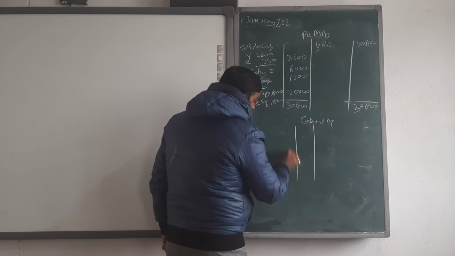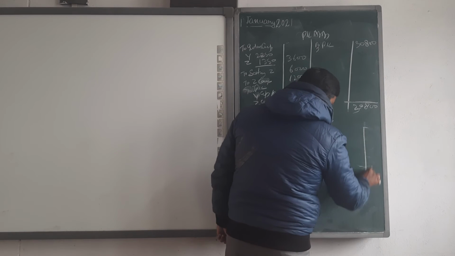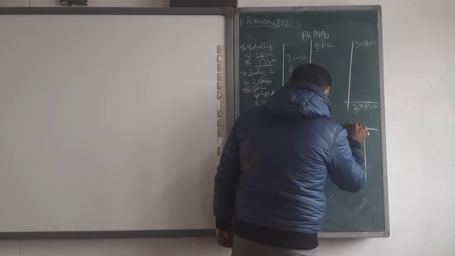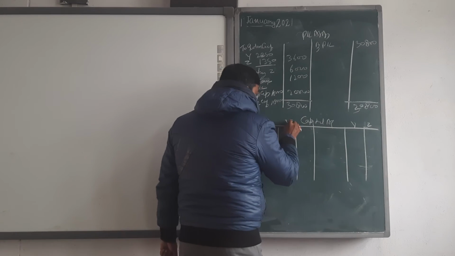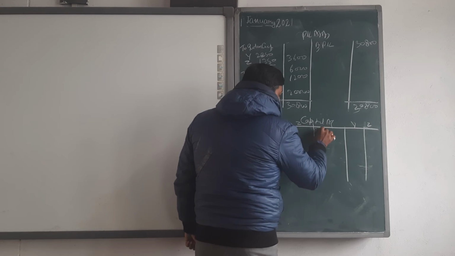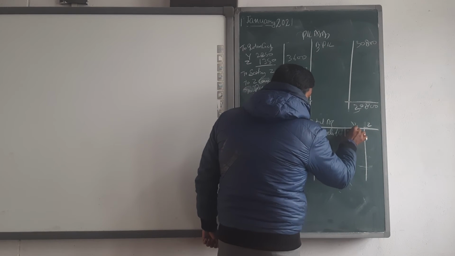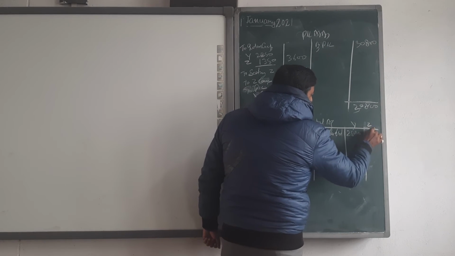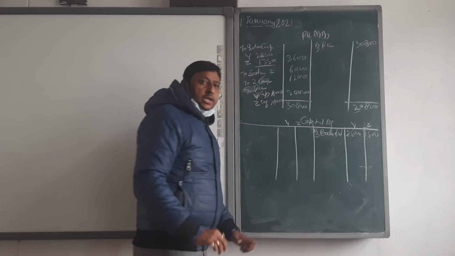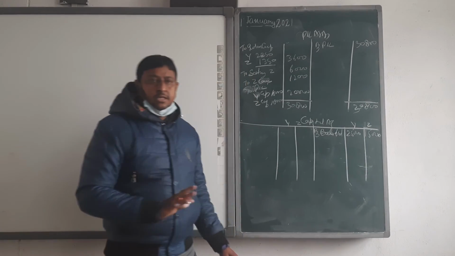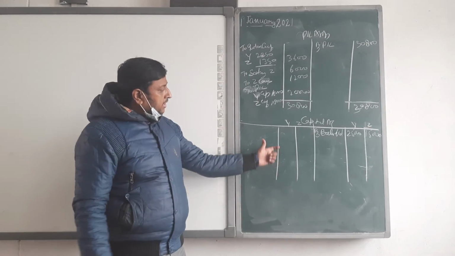Two partners there. I am trying to manage in this same space. Y and Z. First by balance b/d, that amount is 25,000 and 15,000. Nothing introduced and nothing withdrawn, means we go directly to balance this account.